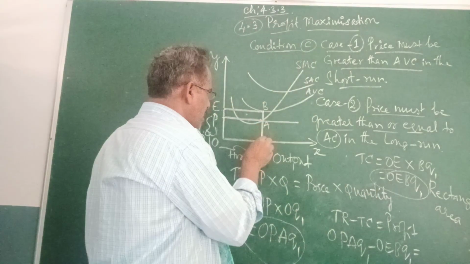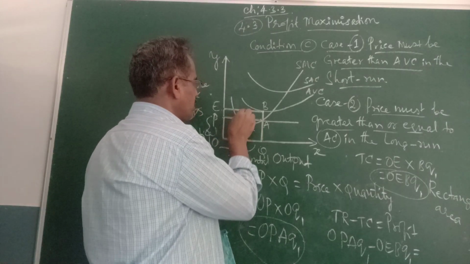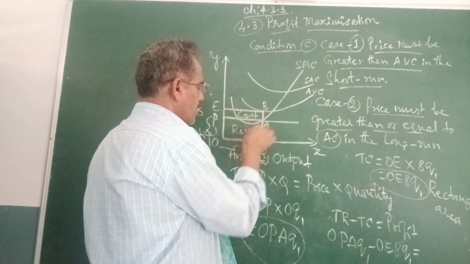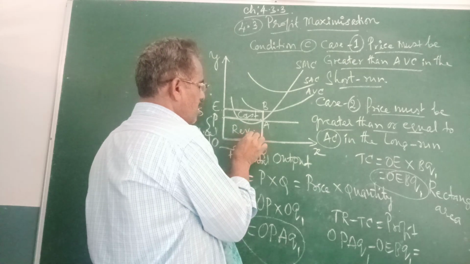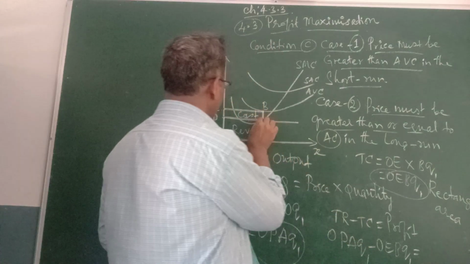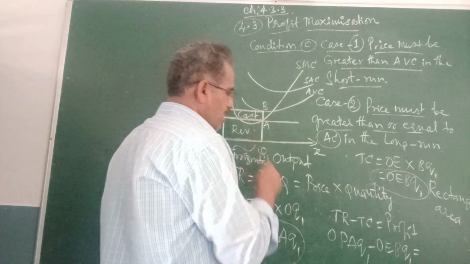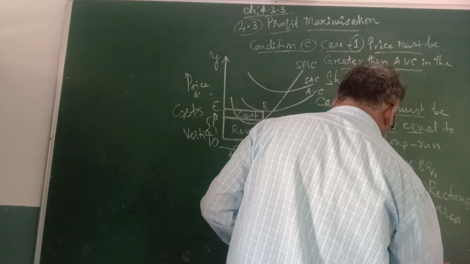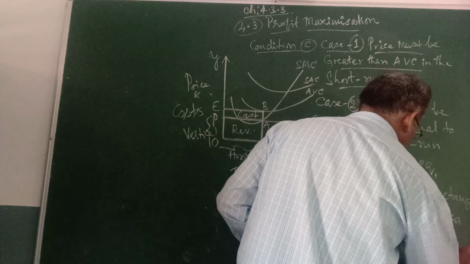The rectangular area is the revenue, and this is the total cost. What has been spent is the cost, this is the revenue, then we can have the profit. Profit is PEBA, and here PEBA is a loss.